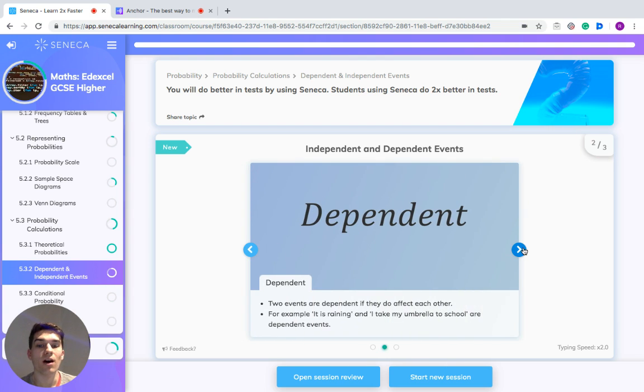But two events are dependent if they do affect each other. For example, if it's raining, the probability of that happening and the probability of me taking an umbrella to work or to school are dependent events. But two things that are independent would be if it's raining and me eating a ham sandwich for lunch. Those two things aren't linked in any way.